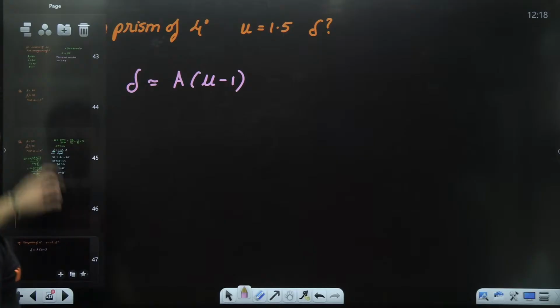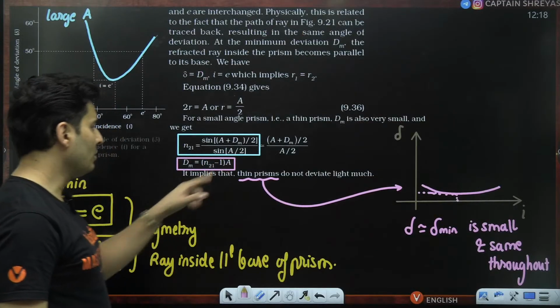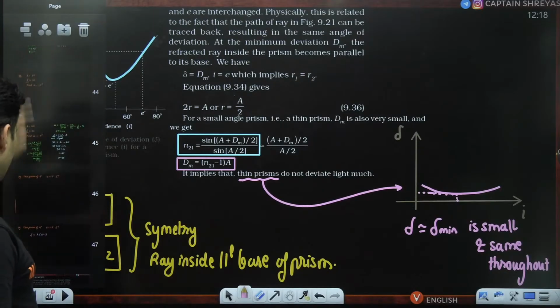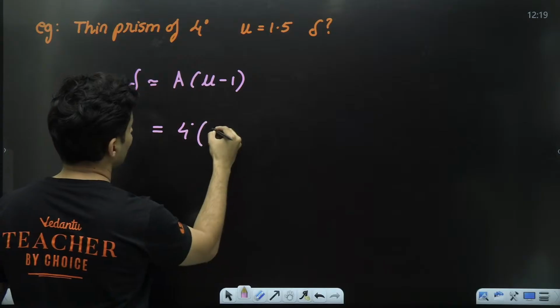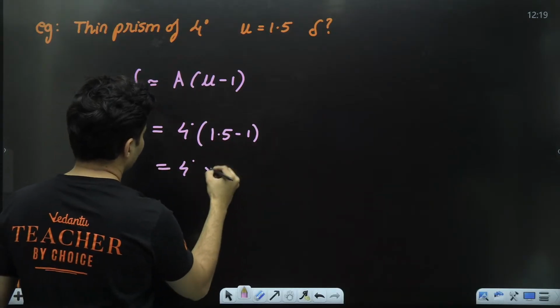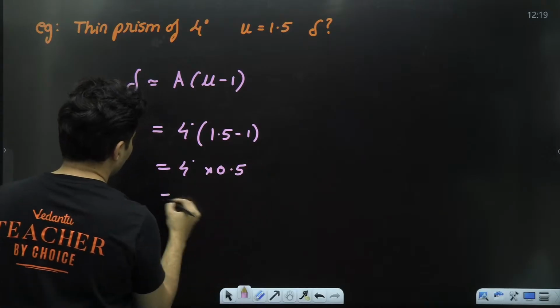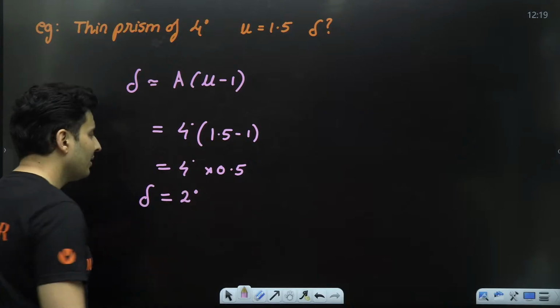That is the formula. Angle of prism 4 degrees, mu 1.5 minus 1 is 0.5. 0.5 into 4 is just 2 degrees. So the deviation is going to be 2 degrees.